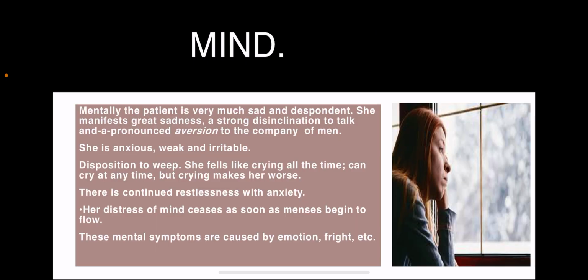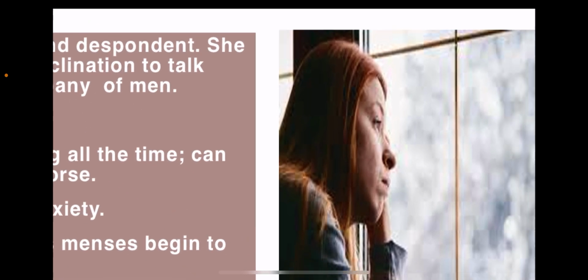Moving further to the mental symptoms. Mentally, the patient is very sad and despondent. She manifests a great sadness. You can see the picture here, the patient being very sad. She is despondent, manifesting great sadness and a disinclination to talk.